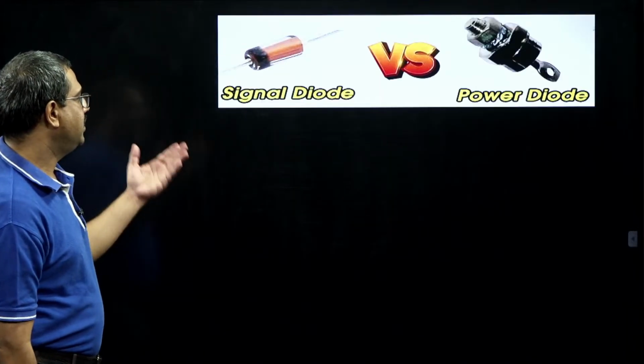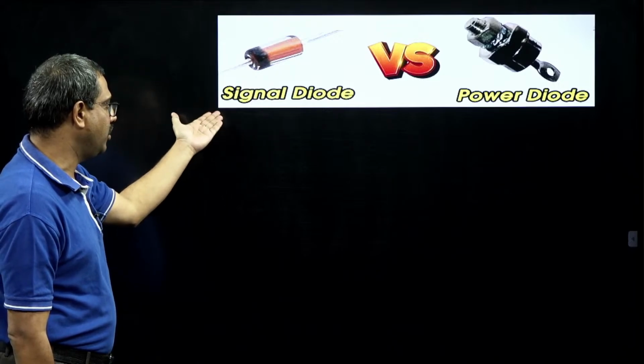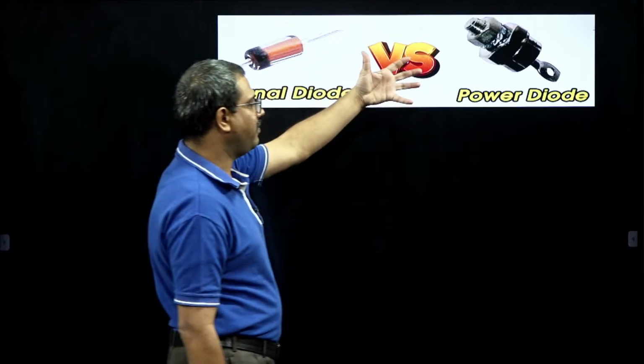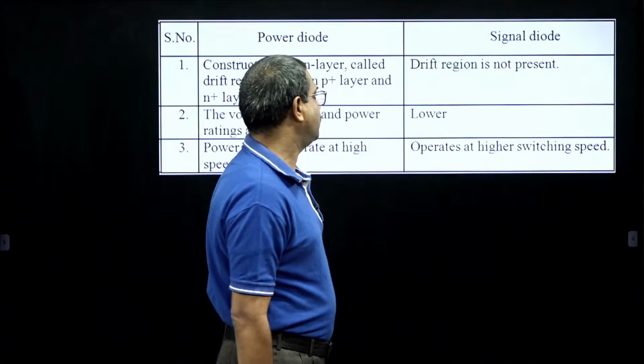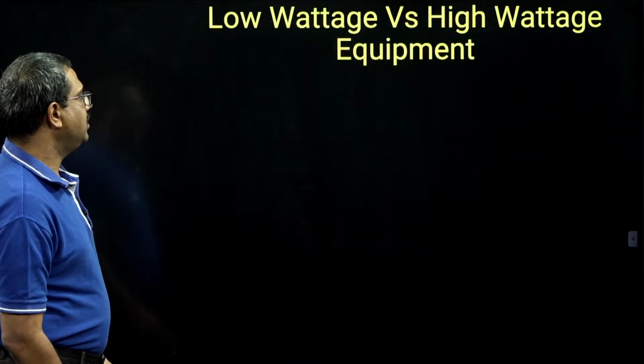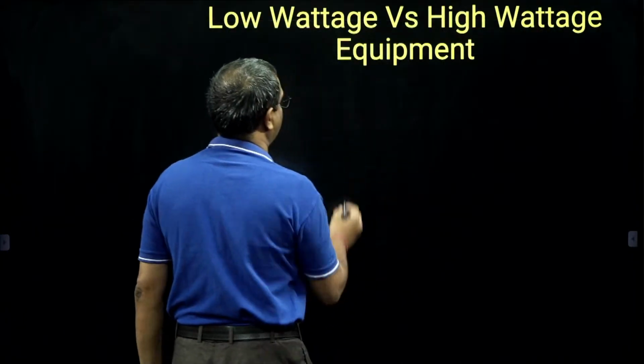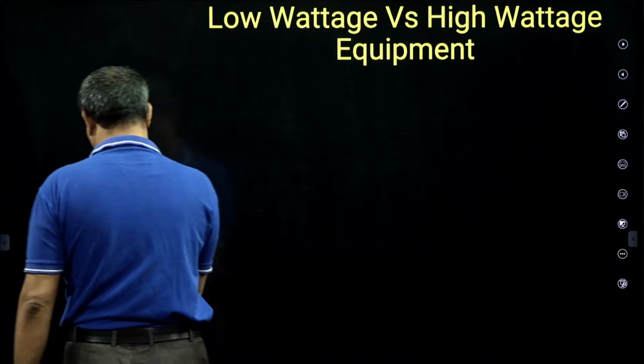And even signal diode versus power diode. Signal diode works at electronic level, low voltage, low current, low power. Power diode works at power level, high voltage, high current, high power. And the difference between signal level and power diode, low wattage, high wattage. See, first of all, low wattage or high wattage, I want to talk about that, everybody.